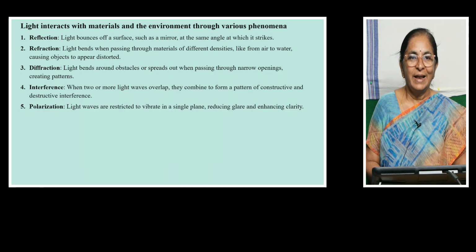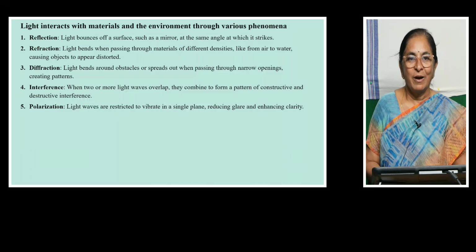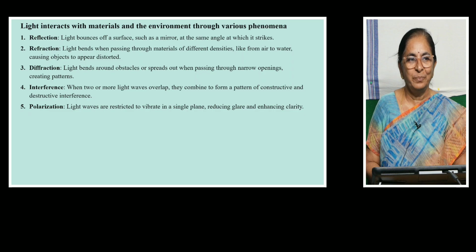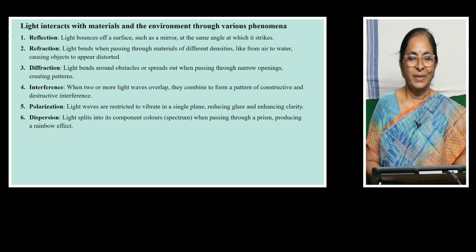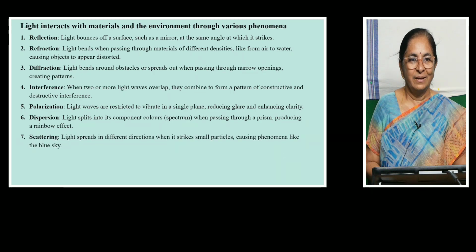Polarization. Light waves, when passing through certain materials, are restricted to vibrate in a single plane, reducing glare and enhancing clarity. Dispersion. Light splits into its constituent colors, called the spectrum, when passing through a prism, producing a rainbow effect.